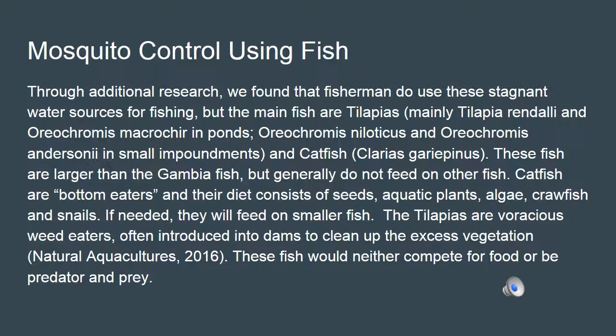The tilapias are voracious weed eaters, often introduced into dams to clean up excess vegetation. So these fish would neither compete for food nor be predator and prey, so it has a higher likelihood of being successful.